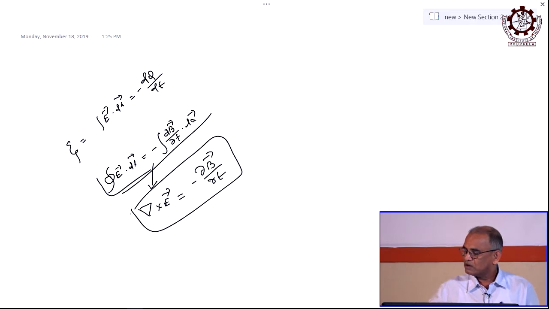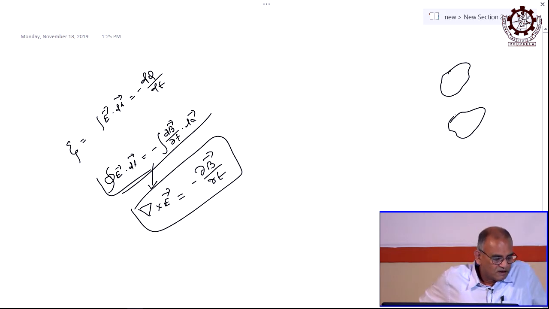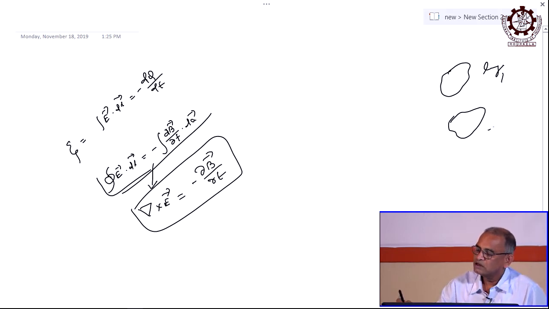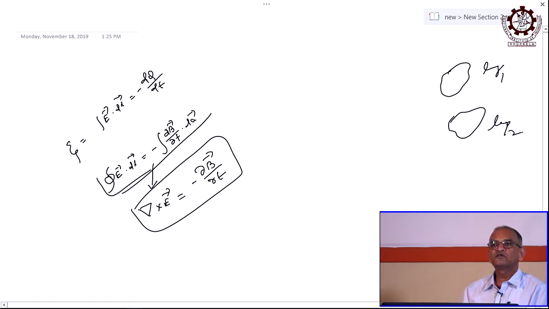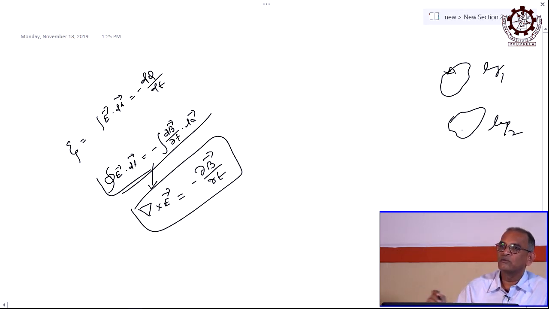So, now the question is, suppose there is a loop and here is another loop, two loops nearby. Let us say this is loop 1 and this is loop 2, two loops nearby each other, right. So, now if there is current, this is dl in that loop, then what will happen with the other loop?